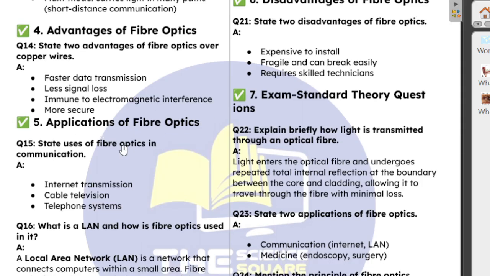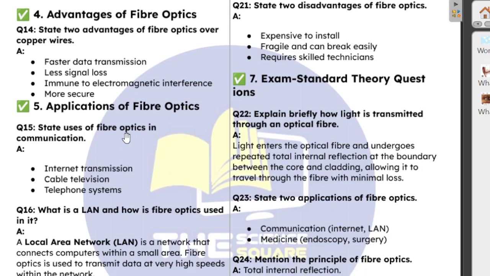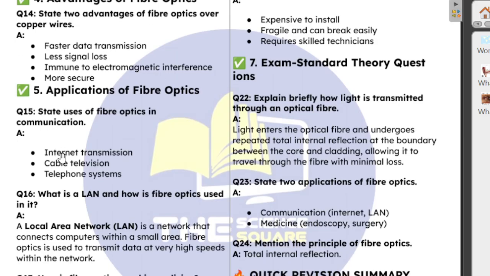Now, applications of fiber optics. That's the next concept. The next few questions we'll be looking at are on applications. State uses of fiber optics. What is fiber optics used for? Of course, majorly for telecommunication. One, internet transmission, for you to be able to get signals wherever you are. Also cable television, which works on these principles, and all your telephone systems.